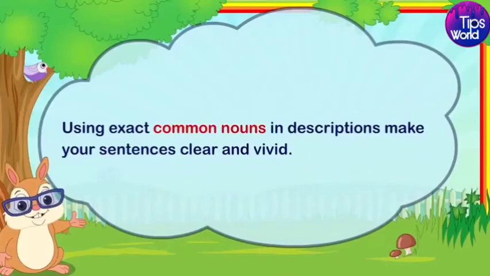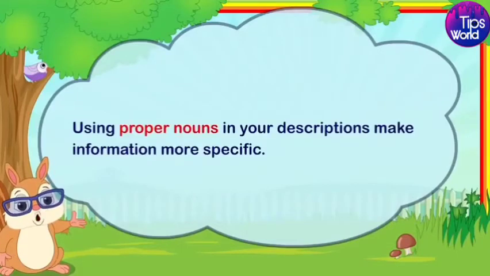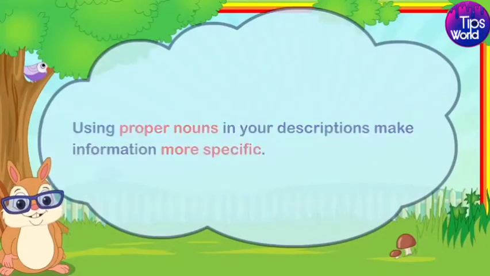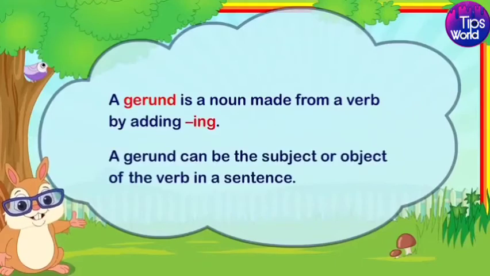Using exact common nouns in descriptions makes your sentences clear and vivid. Using proper nouns in your descriptions makes information more specific. A gerund is a noun made from a verb by adding ing. A gerund can be the subject or object of the verb in a sentence.